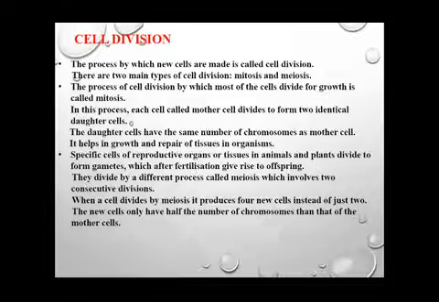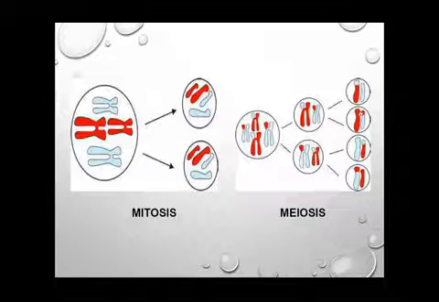Now in this process, each cell called the mother cell divides to form two identical daughter cells. You can see here in the diagram, this is the process of mitosis. This one cell is known as the mother cell. Now you can see there are, for example, 4 chromosomes in this mother cell. When it undergoes mitosis or mitotic division, it forms 2 daughter cells. It is divided into 2 cells and these cells are known as daughter cells.